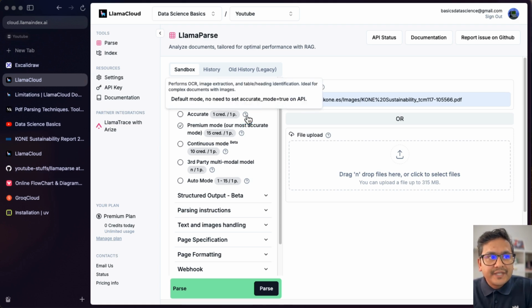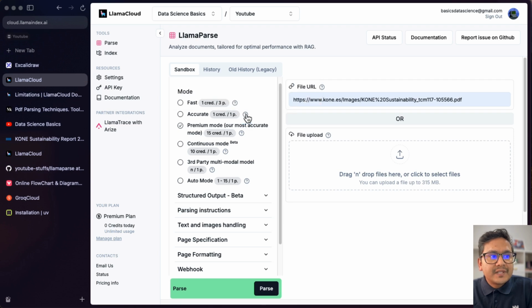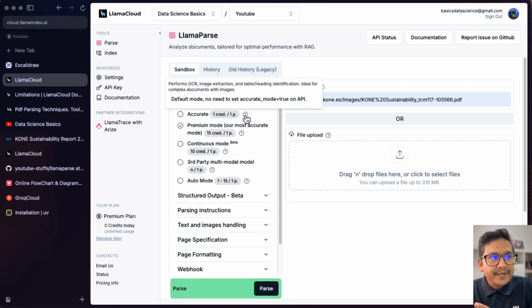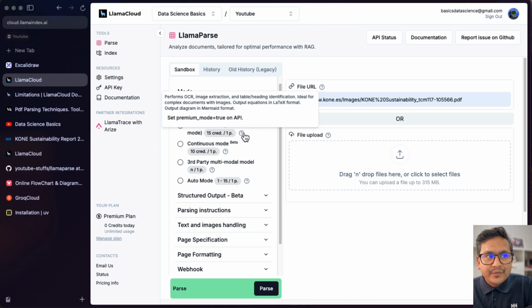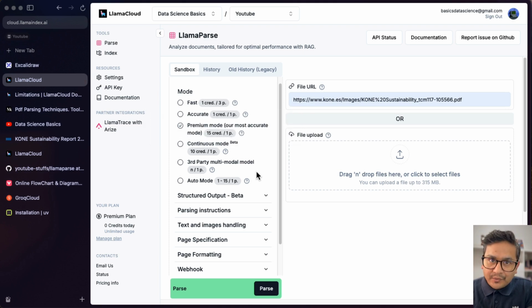Just go here now just to see here. Here it says it performs, let me go on top of it, it will just show here, performs OCR, image extraction and table heading identification, ideal for complex documents with images. So when you use the code, I will show you later how you can use this. You can just use accurate mode equals true in the API. If you go to this premium mode, you can see performs OCR, image extraction, table identification, ideal for complex documents with images, output equations in the LaTeX format, output diagrams in the Mermaid format. Those are the two things additional to the accurate mode. So that's the premium mode.